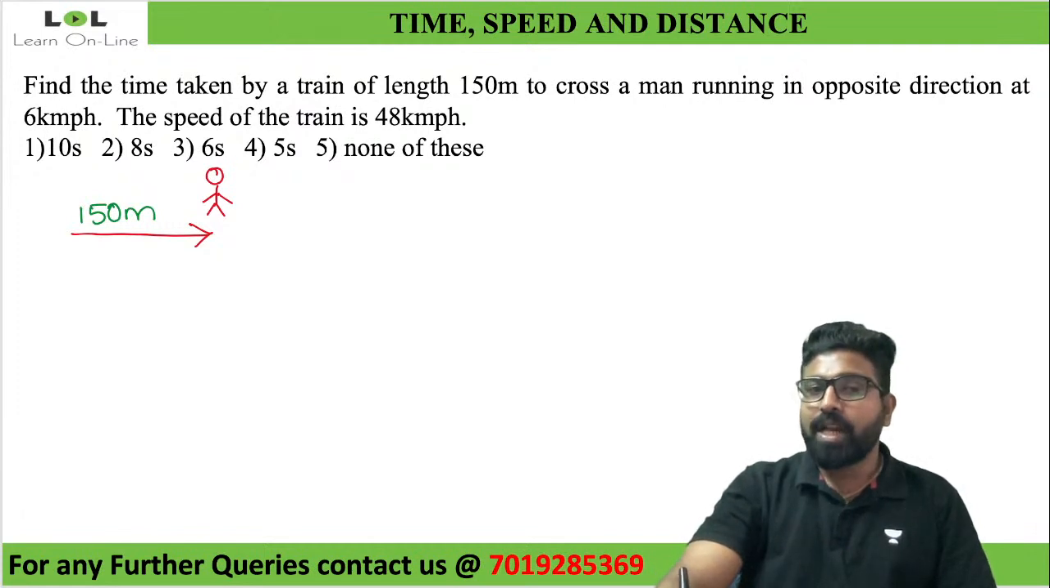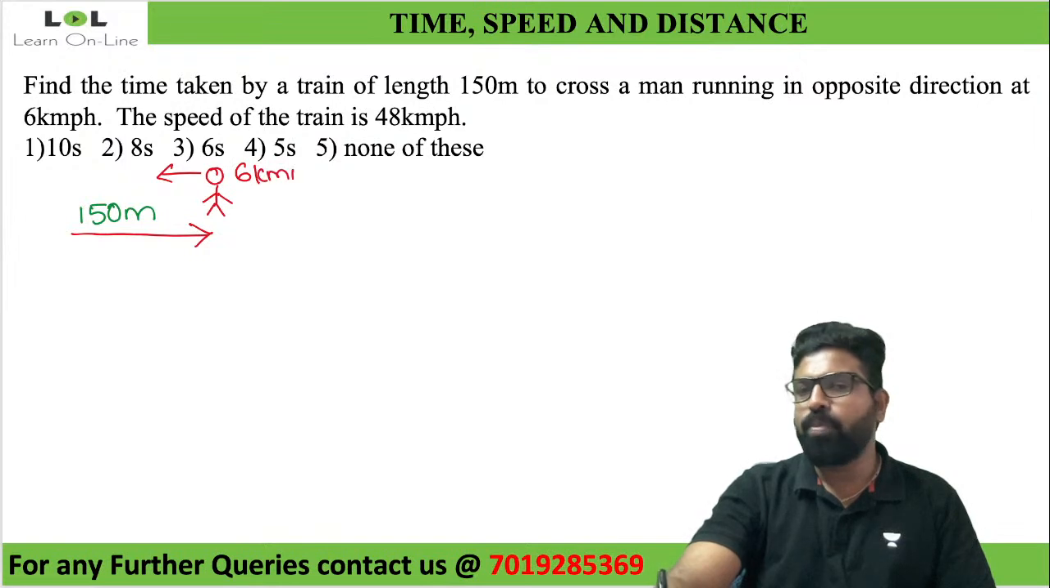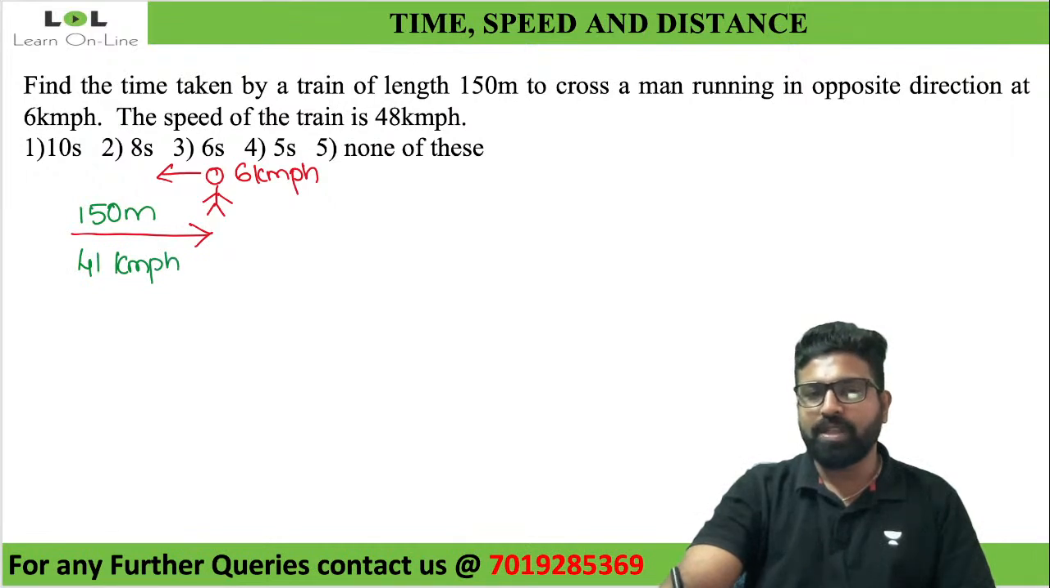Now, look at this. Now the man is not standing quietly. He is also running. In which direction? He is running in the opposite direction of the train, with the speed of 6 kilometer per hour. This person's speed is 6 kilometer per hour, and the speed of the train is 48 kilometer per hour. Okay, beautiful. We have done this.